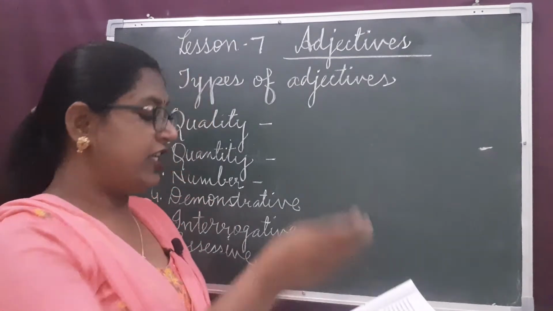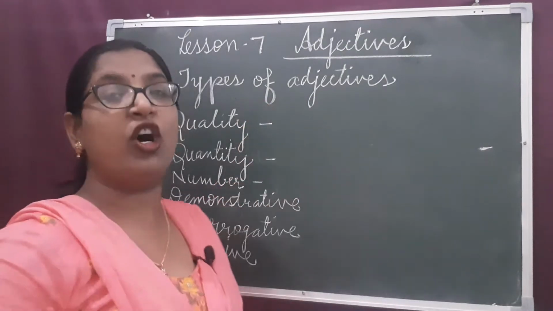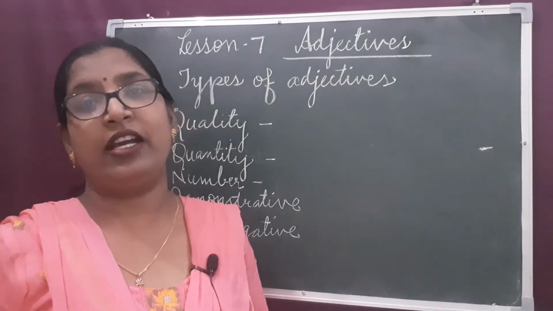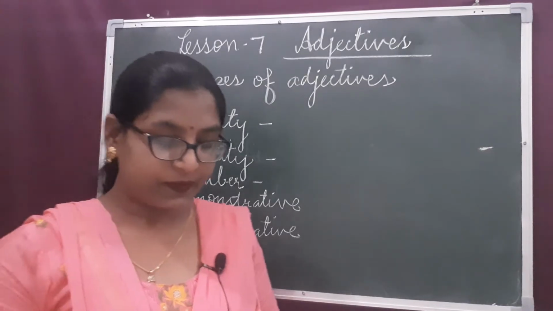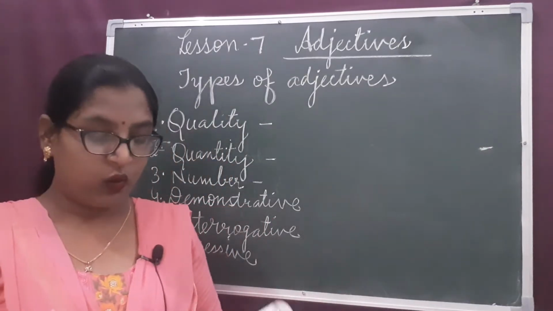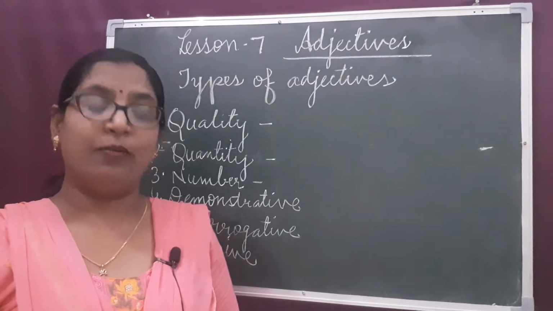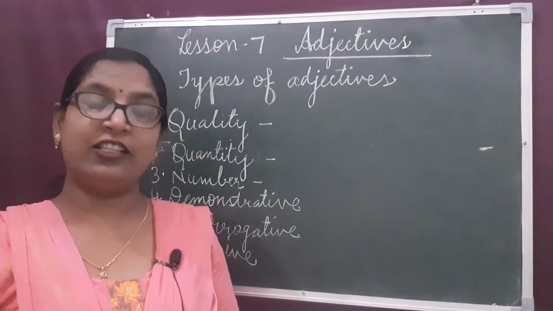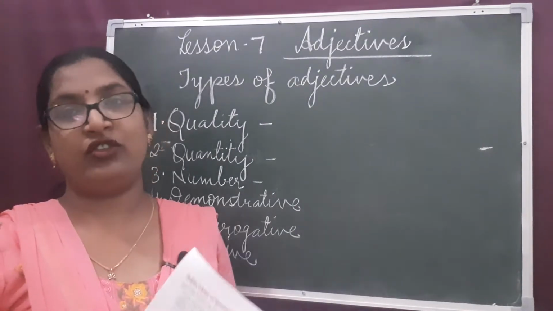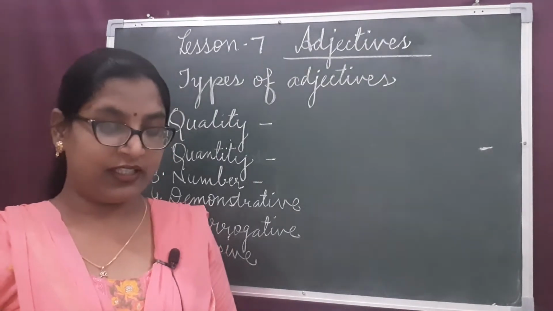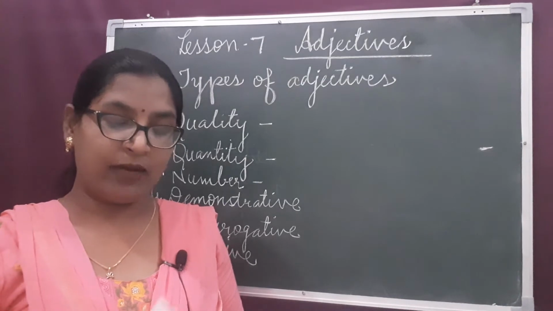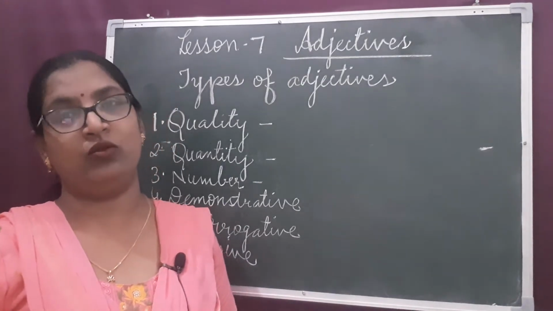First of all, we'll study the adjectives of quality. They are also known as qualitative adjectives. Words such as majestic, amazing, splendid, magnificent, marvelous, enormous and impressive give us information about the quality of the noun.